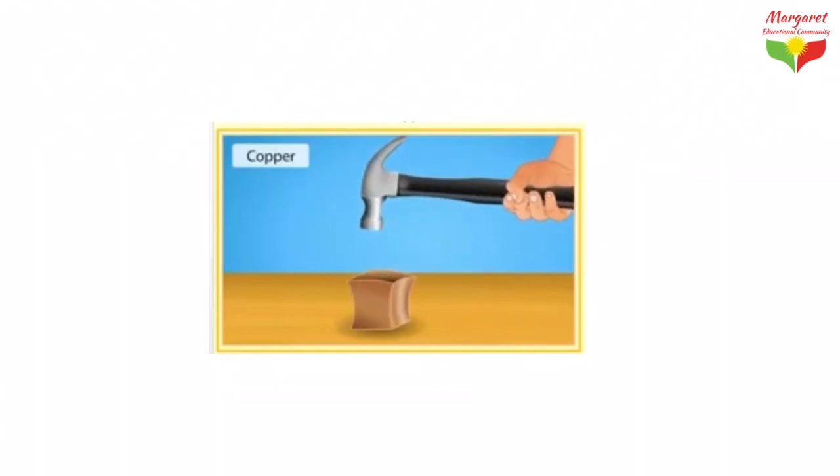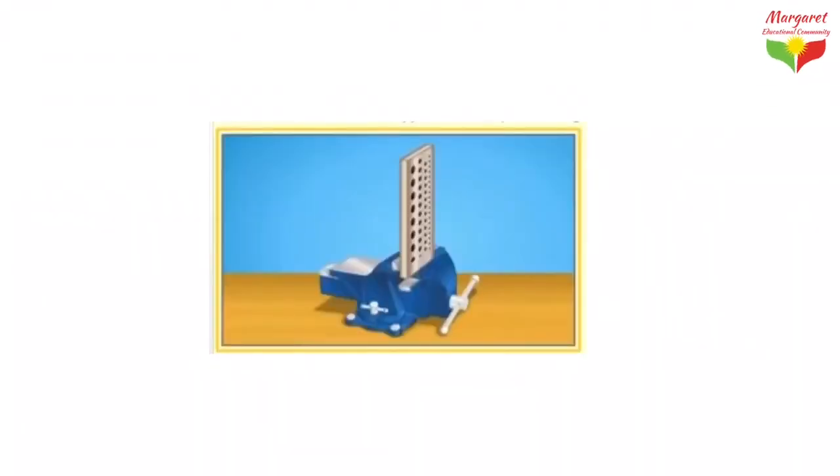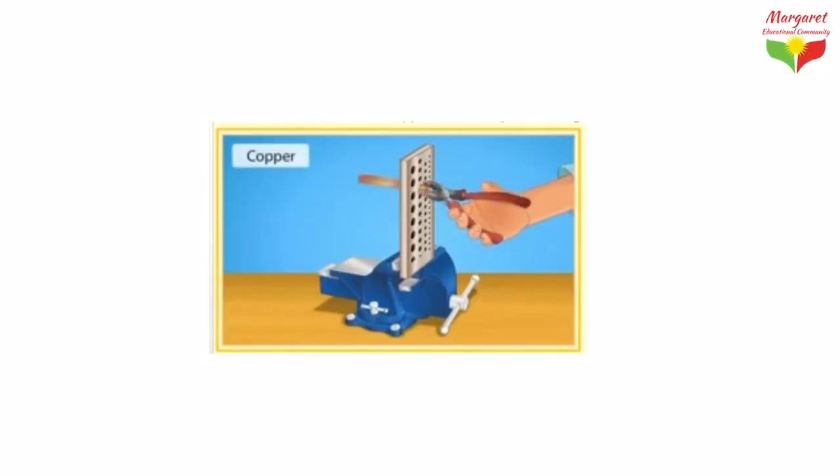This is because of the physical property of copper, its malleability. Also, what you see here on the screen is a test for ductility. As you see, aluminum and copper can be drawn into wires without breaking. And also, copper is used for electrical wiring because it's ductile and conducts electricity well.